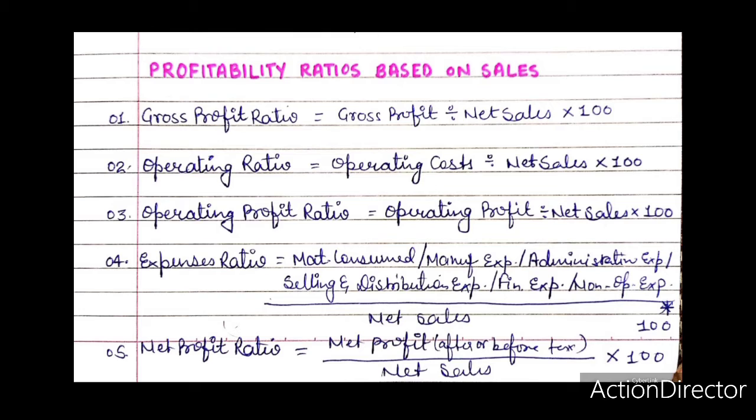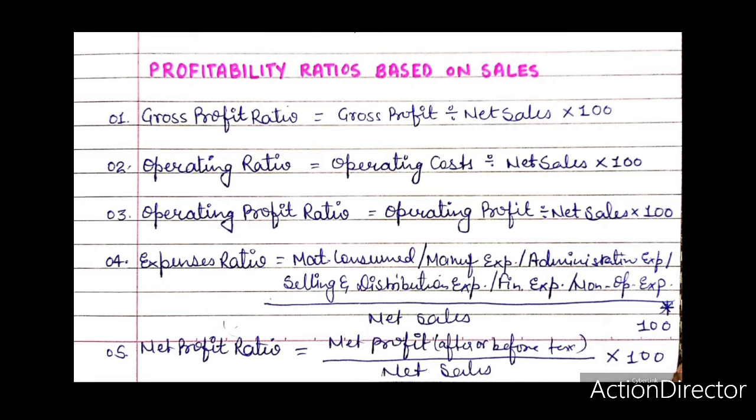Number 3. Operating profit ratio. Its meaning and computation. This ratio is also called operating profit margin, OPM. It establishes the relationship between operating profits and net sales. It is also defined as the ratio of profit before depreciation, interest, and tax to total turnover. Operating profit means the net profit arising from the normal operations and activities of the business without taking into account extraneous transactions and expenses of purely financial nature.